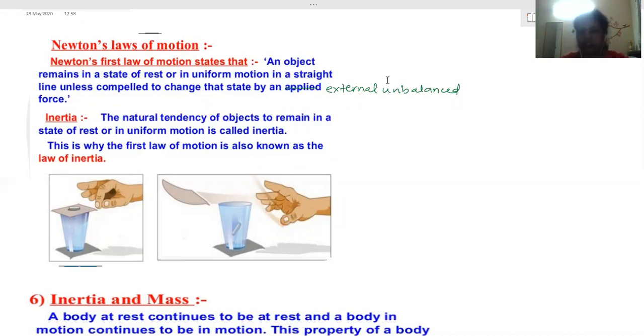There are many examples of this. Now, a very common example: a person is standing in the bus. It is a stationary bus, and suddenly the bus starts. What will happen? You move with a little jerk. You jump backwards. You move backwards. Yes, ma'am.